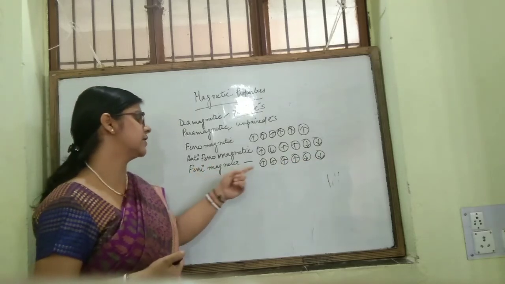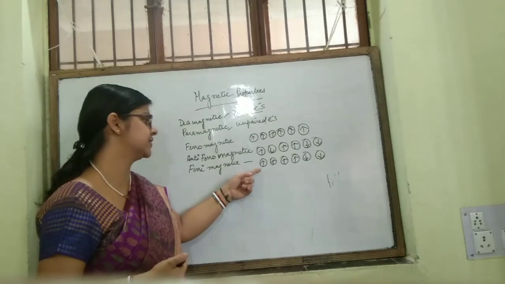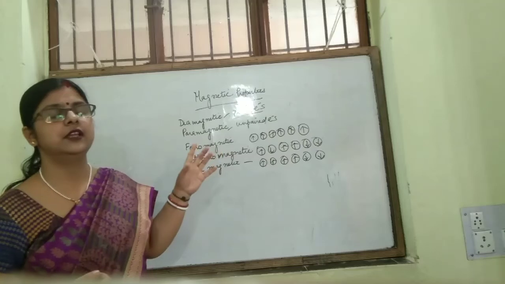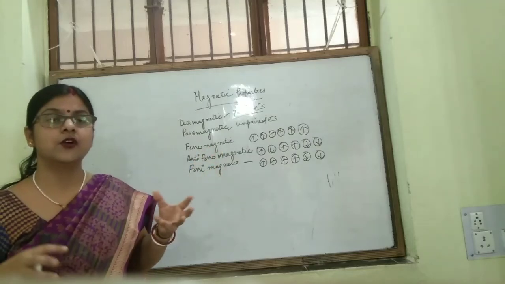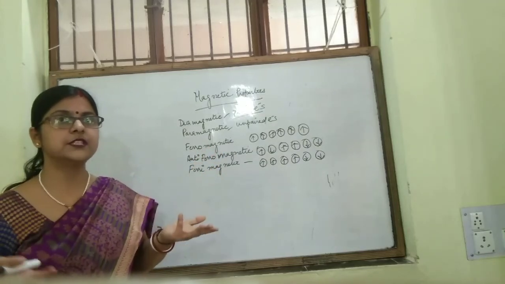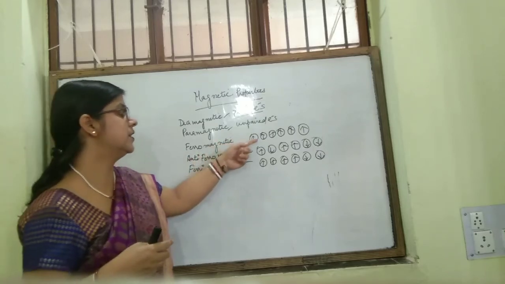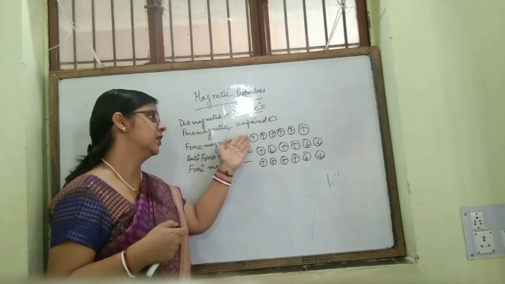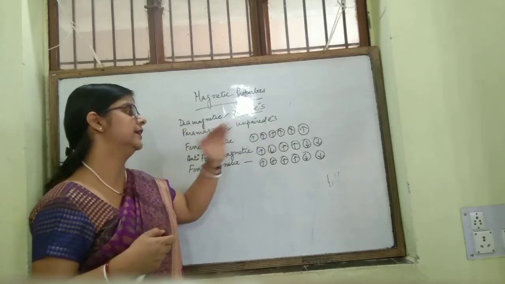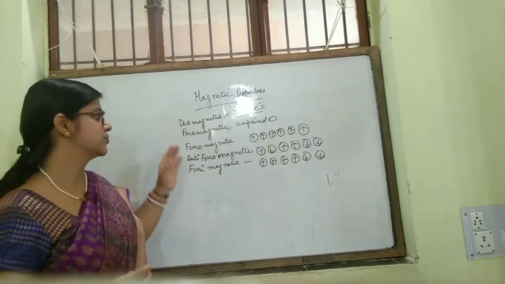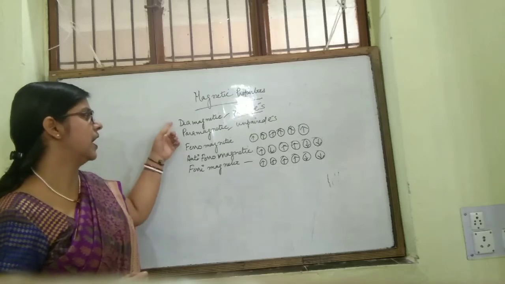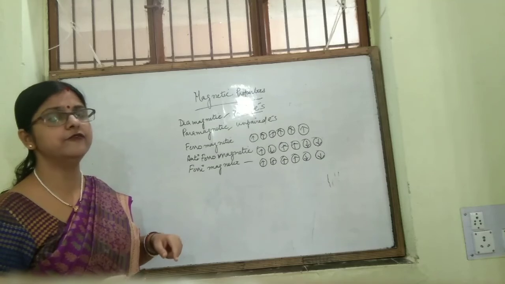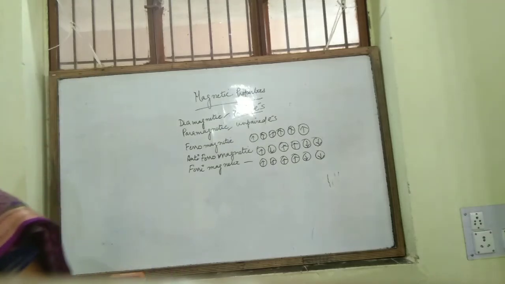So this type of substance is known as a ferrimagnetic substance. In a ferromagnetic substance, all the electrons in the domains are aligned in the same direction. So these we have studied: diamagnetic, paramagnetic, ferromagnetic, antiferromagnetic and ferrimagnetic substances.